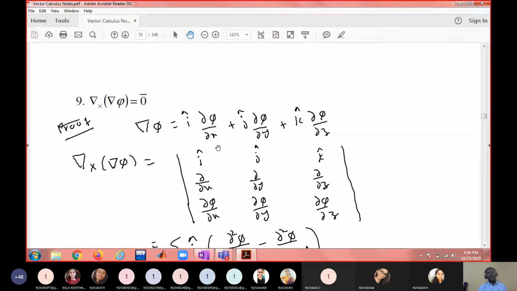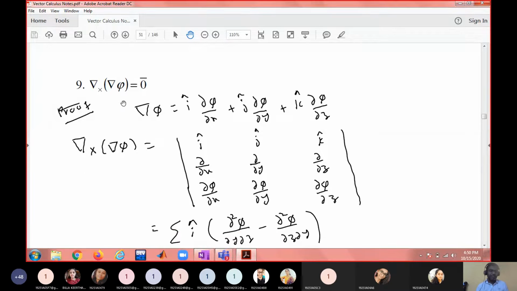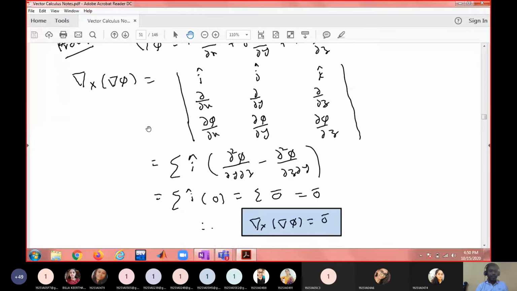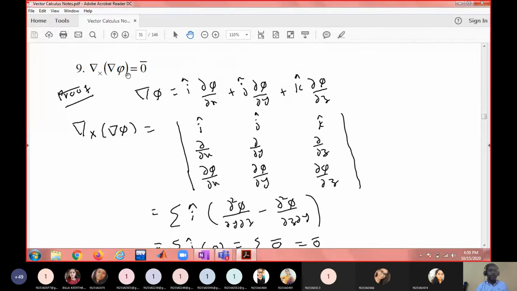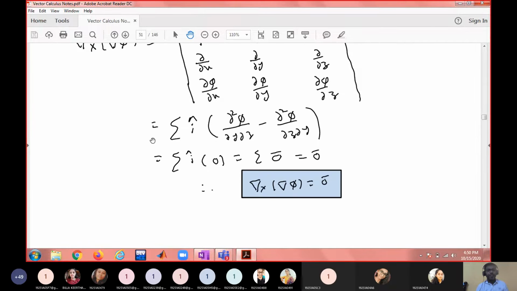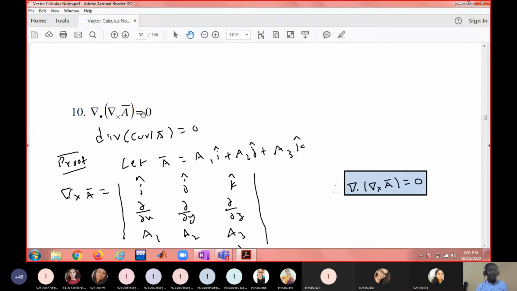There are n number of ways we can ask Viva questions in your mid exams, because you have a lot of theory on inverse Laplace transforms, vector calculus, vector differential calculus, as well as vector integral calculus. This is a very important and useful result, particularly useful in objective type questions. You may be given some long expression for phi, and asked to find curl of grad phi, del cross del phi. If you remember this result, you can simply put the answer 0 bar instead of computing del phi and then computing the curl. Similarly, divergence of curl a bar is 0.